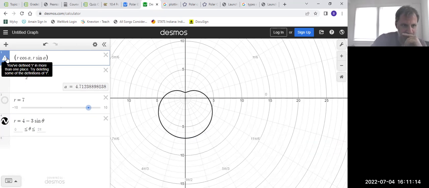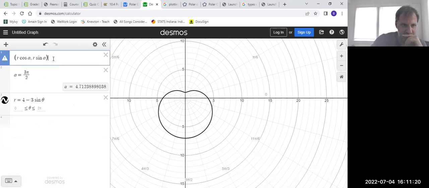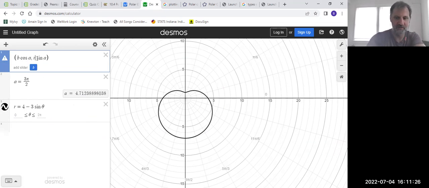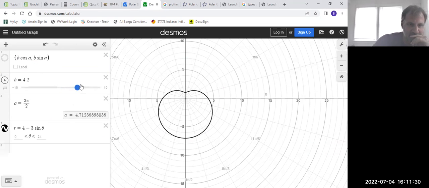I need to find r and replace, try to link so the definitions are right. Let's do a cosine theta, b sine theta, add a slider for b, b is 7. There it is. There's my maximum down here.